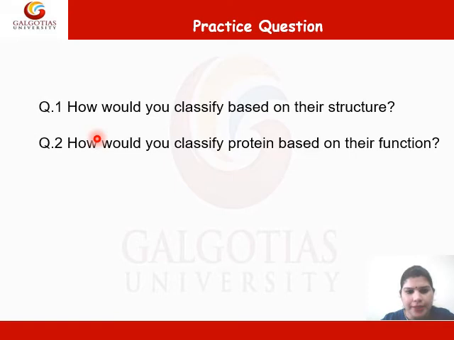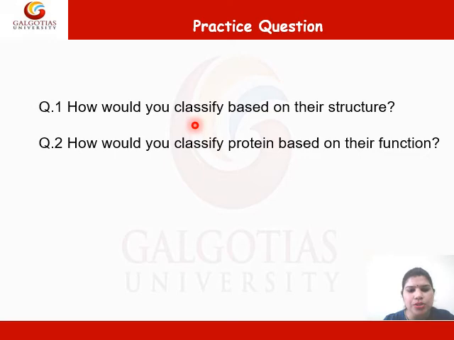In this slide, we will learn which type of question you have asked in your examination from this lecture. The first question, how would you classify proteins based on their structure? In this question, you have to explain the four different types of protein based on their structure. That are the primary structure, secondary structure, tertiary structure, and quaternary structure of the protein.